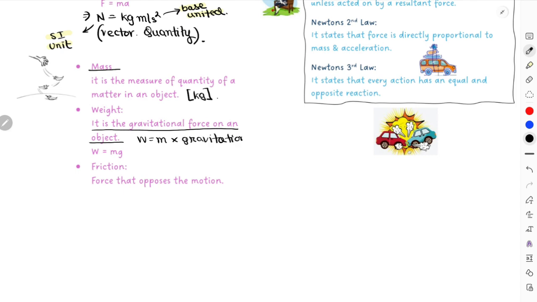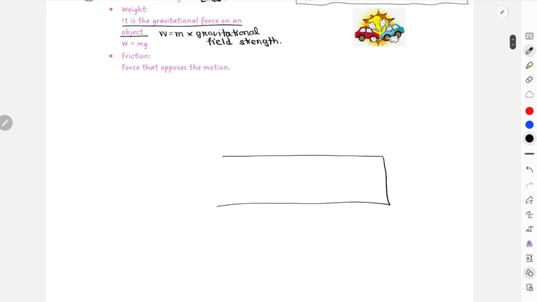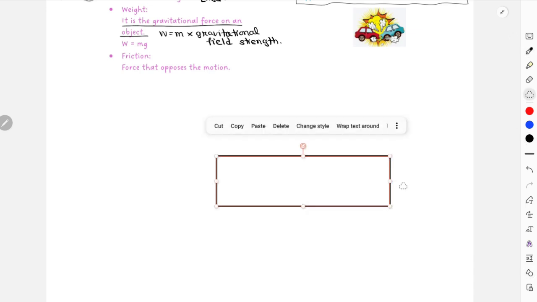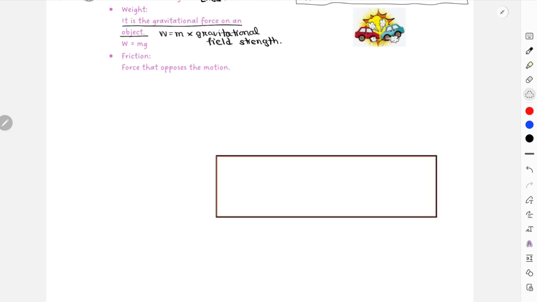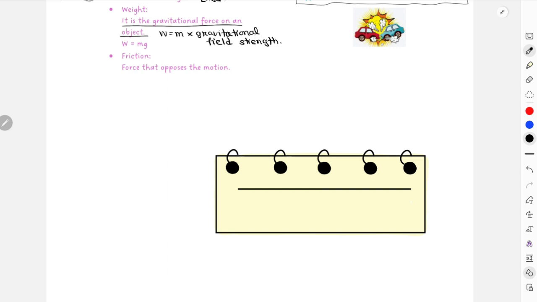Most of the people actually get confused about these two values for g. One is for gravitational acceleration, one is for gravitational field strength. At the end of the day, both have the same value, that is 10 over here. For example, let me identify the difference over here for gravitational field strength and for gravitational acceleration. Okay, gravitational field strength and gravitational acceleration, right? That is what we are trying to understand. 1 minute.